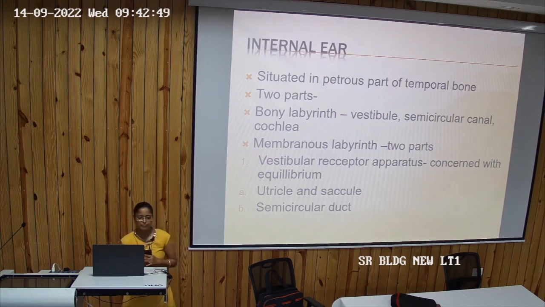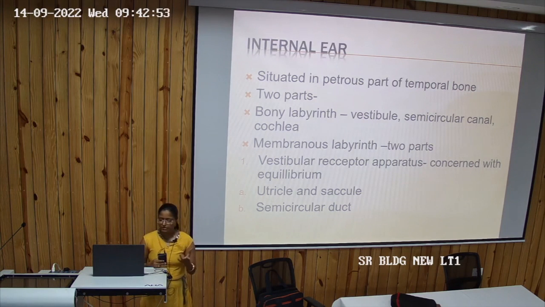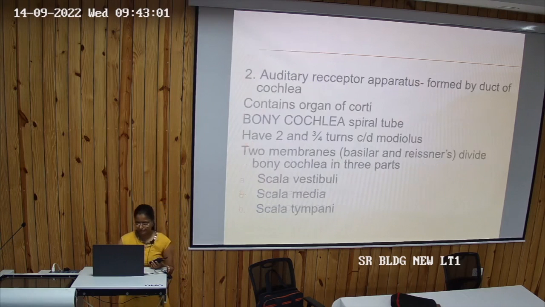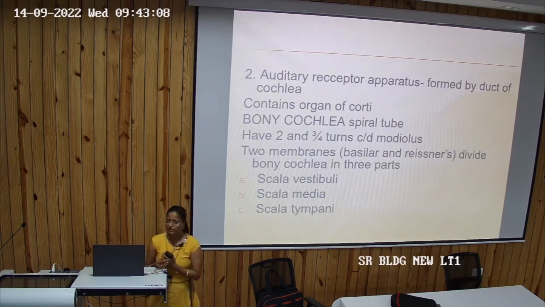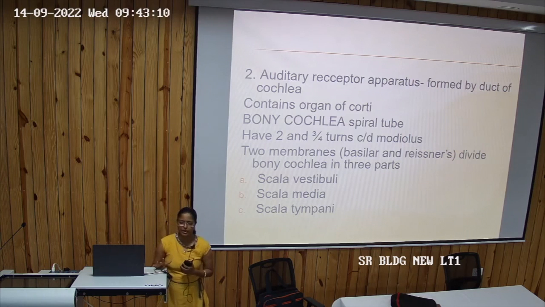And what is in the membranous labyrinth? In the membranous labyrinth there is the vestibular receptor apparatus that is concerned with equilibrium, then the utricle and saccule and semicircular duct. Now the auditory receptor apparatus is formed by the duct of the cochlea, by which we hear. So it contains the auditory receptor apparatus, there is the organ of Corti. So outside is the bony cochlea, inside is the membranous cochlea.